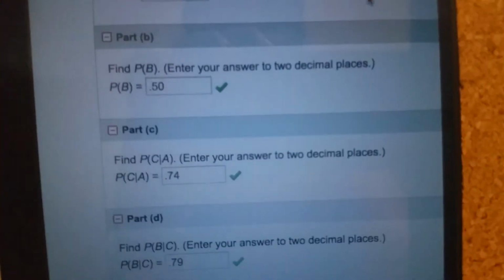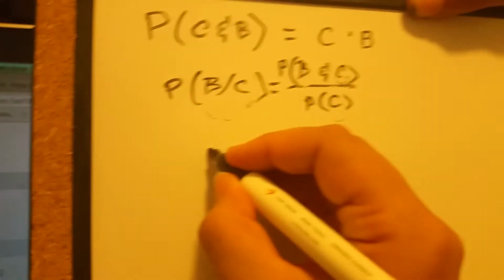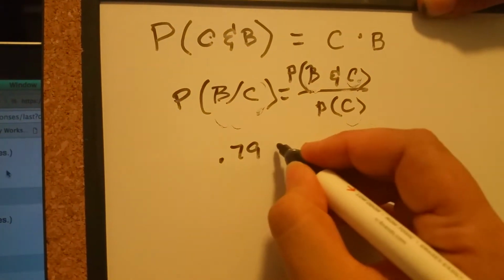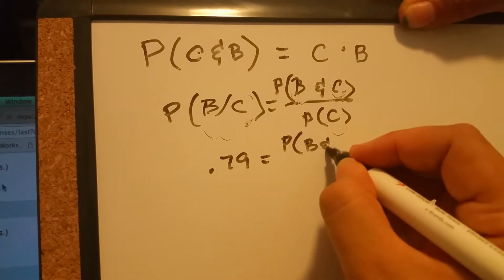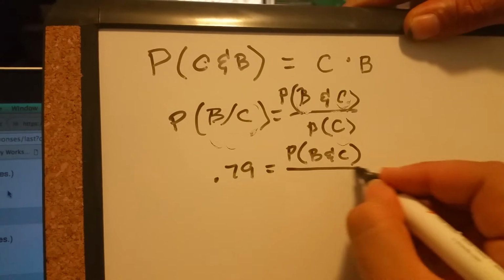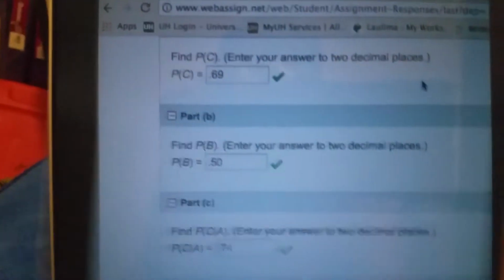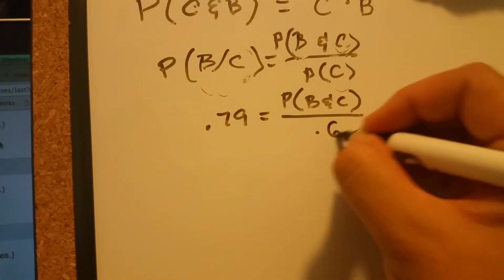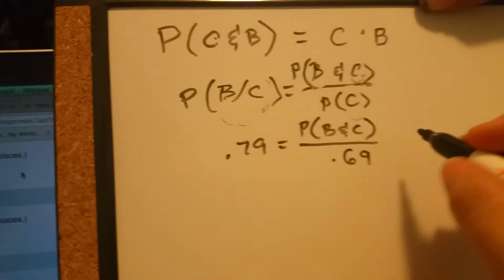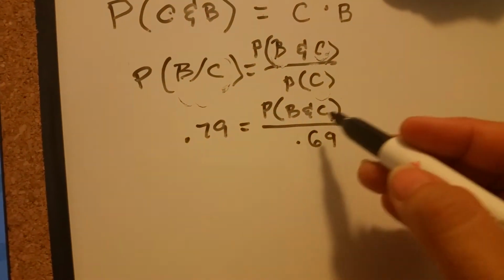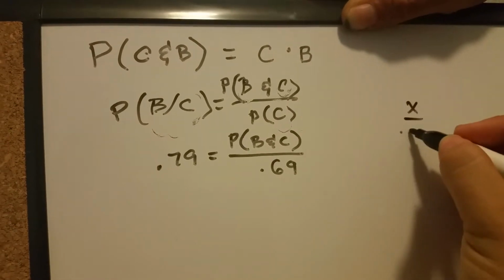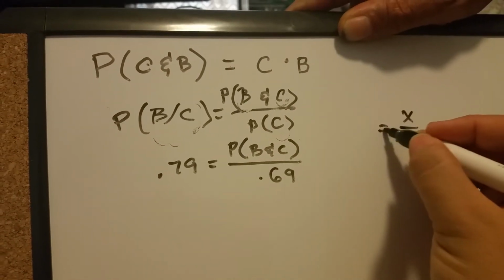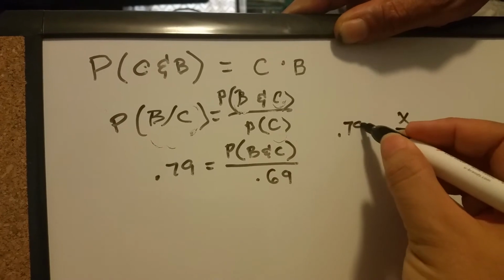So B given C, what do we have? We have 0.79 equals, we still don't know this, B and C. But we do know what C is. What is C? C on mine is 0.69. Now, thinking algebra, just imagine that B and C is basically x over 0.69 equals 0.79.